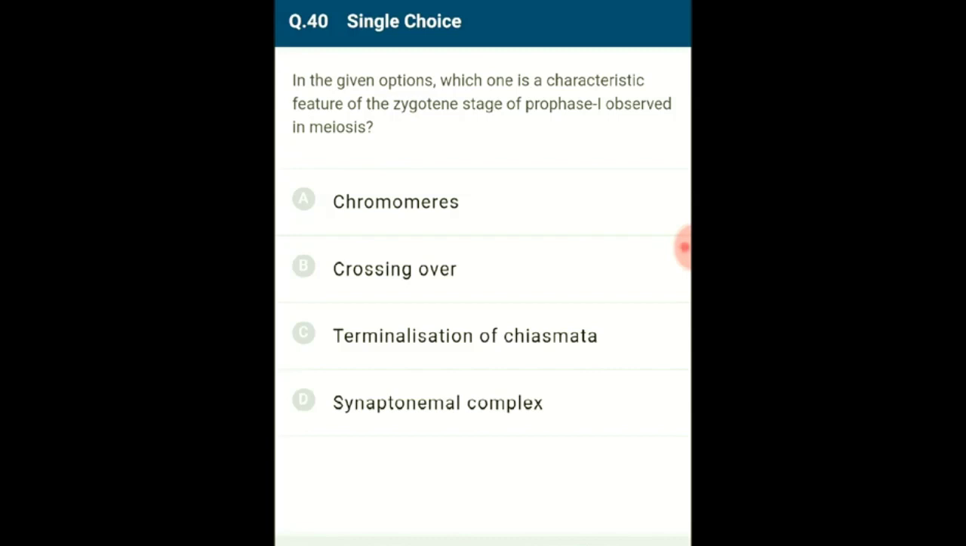Crossing over is observed in the pachytene stage of prophase I where exchange of genetic material takes place. In diakinesis, the paired chromosomes separate, resulting in terminalization of chiasmata. Chiasmata is formed when the chromosomes of the synaptonemal complex separate from each other. Chromomeres are linearly arranged chromatin granules observed in chromosomes. So the answer for this question is option D, synaptonemal complex.